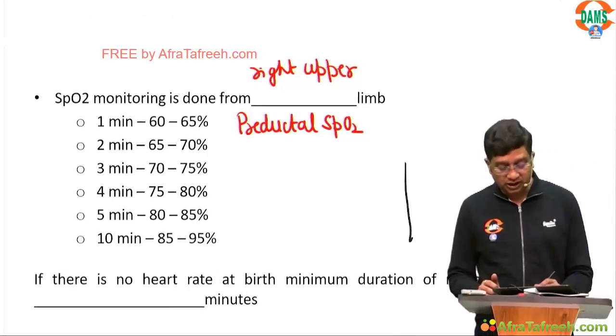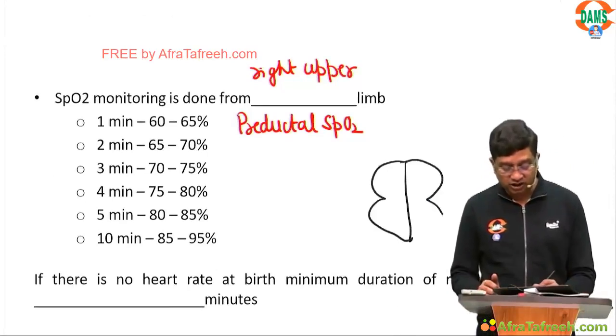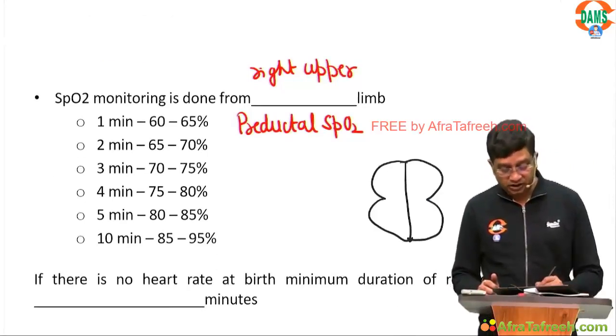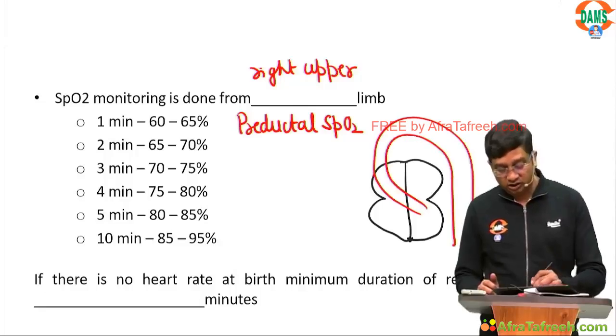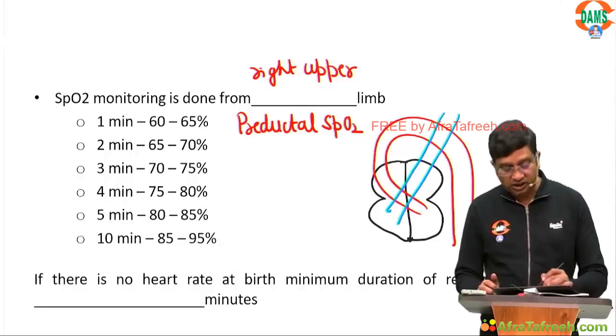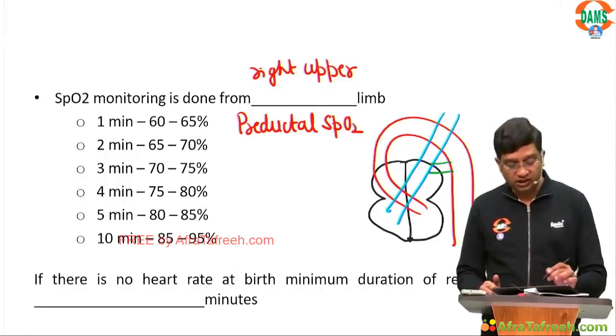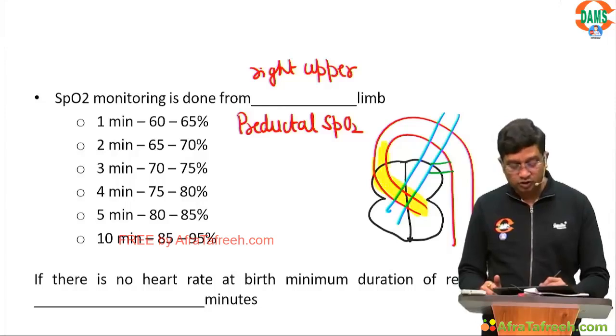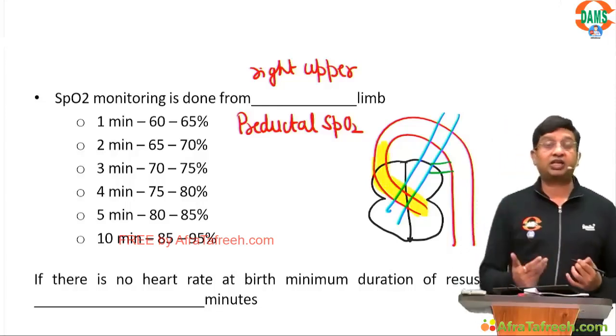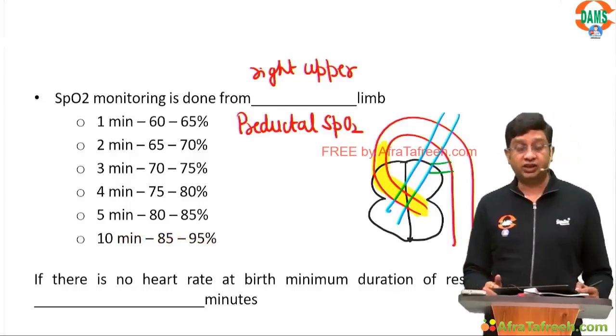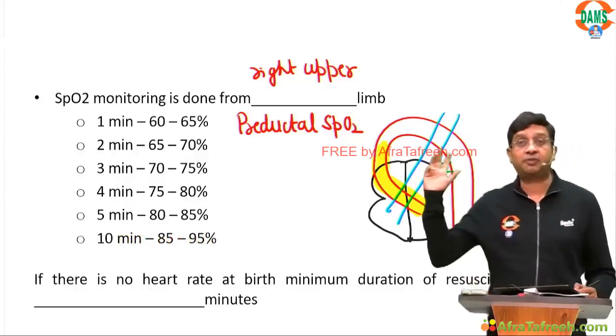If you consider the heart here, this is your aorta, this is your pulmonary artery, and this is the ductus arteriosus. You want to monitor from this portion of the aorta, which gets blood directly from the heart, and this supplies the right upper limb.